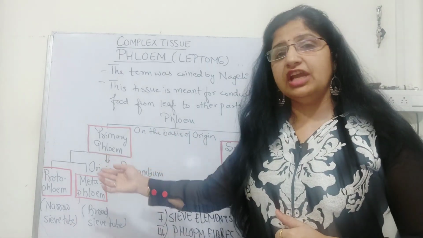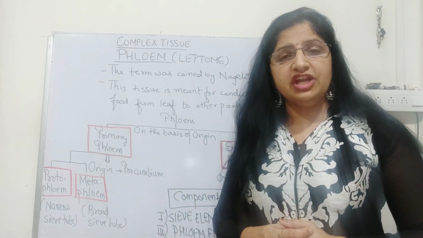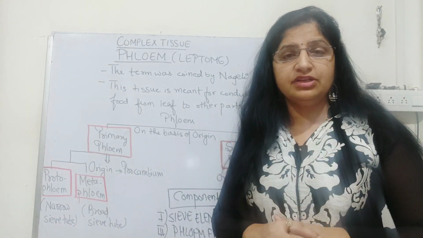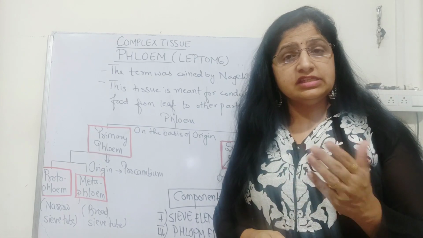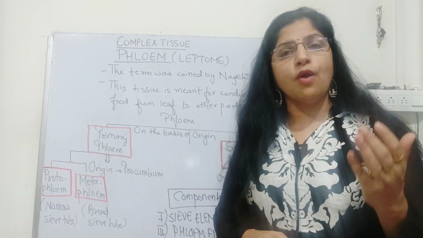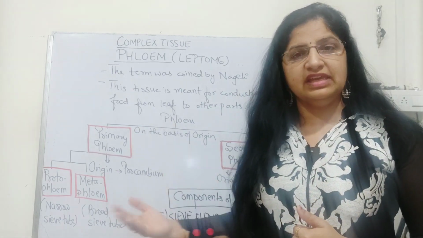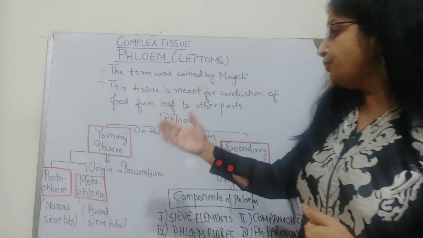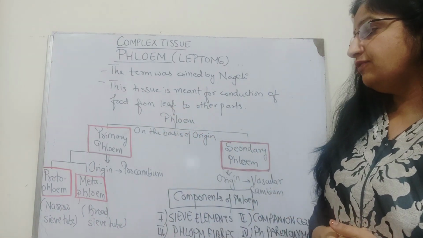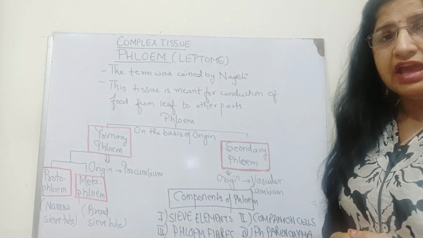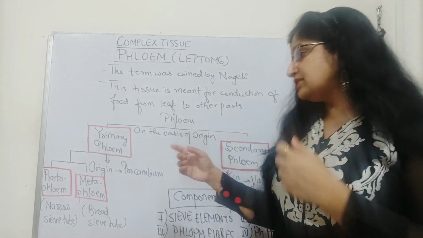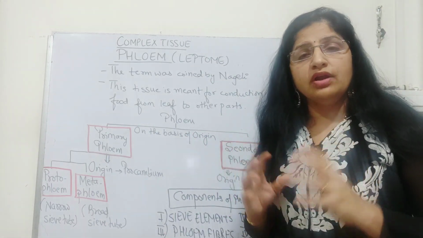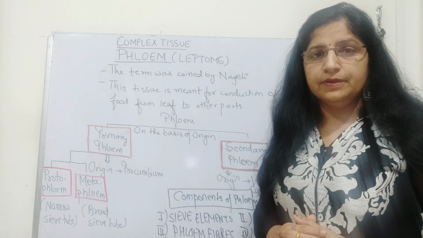How can you differentiate between the two? You can differentiate between the two by looking at the diameter of the sieve tubes. Sieve tubes are one of the components of the phloem tissue. We will see very soon. So protophloem is the one in which sieve tubes are quite narrow in diameter, and metaphloem is the one where broad sieve tubes can be observed.